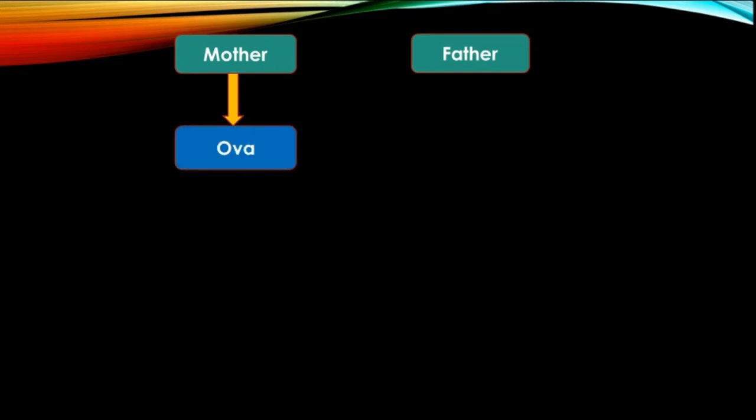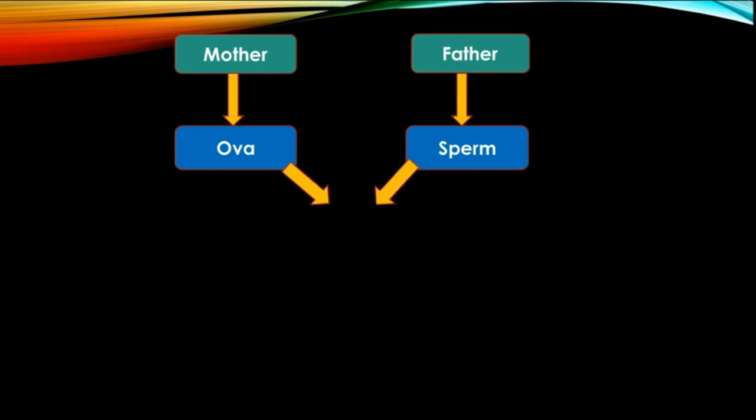So from the females, there will be production of the female gametes, which are called ova, and the males produce the male gametes, which are called sperms. And ultimately, during copulation, the sperms and ova fuse together. And you already know that the fusion of male and female gametes is called fertilization.